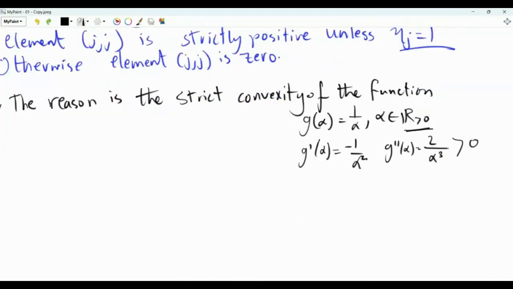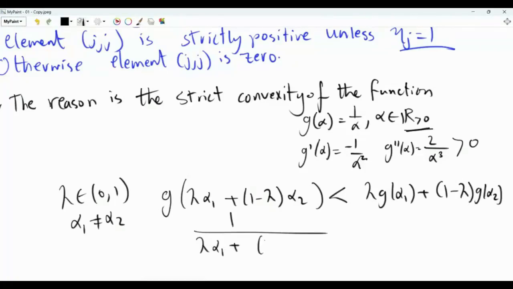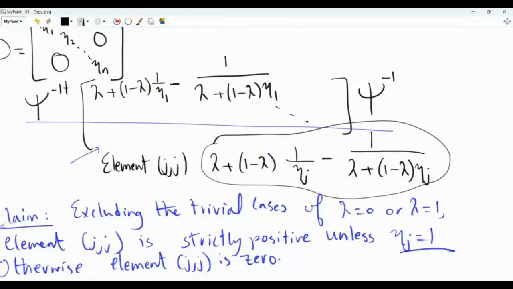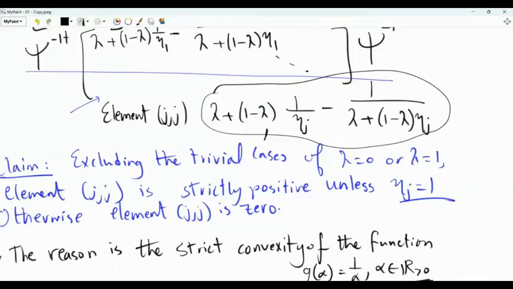If a function is strictly convex, it means that for λ between 0 and 1, and α1 not equal to α2, g(λα1 + (1−λ)α2) is strictly less than λg(α1) + (1−λ)g(α2). We have 1/(λα1 + (1−λ)α2) strictly less than λ/α1 + (1−λ)/α2. In our case here, α1 is equal to 1 and α2 is equal to ηj. So as we can see, this quantity is indeed strictly positive. It's only equal to 0 if ηj is equal to 1.